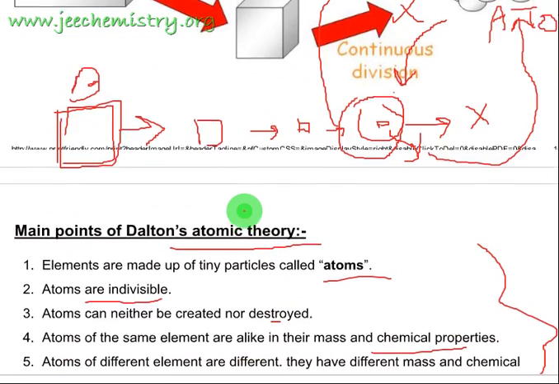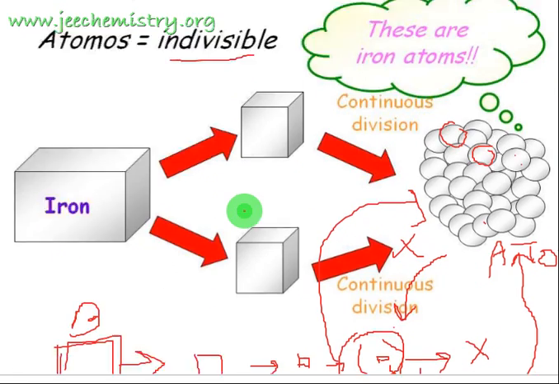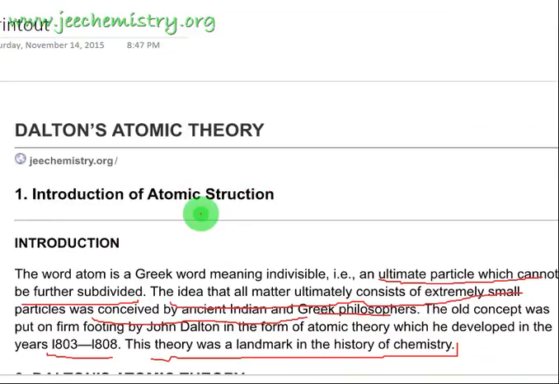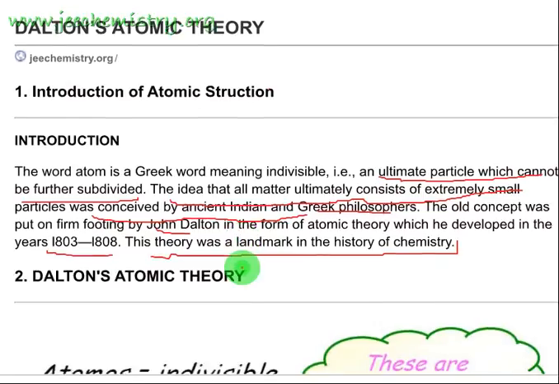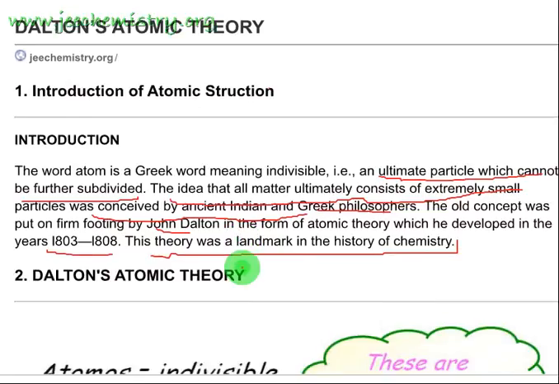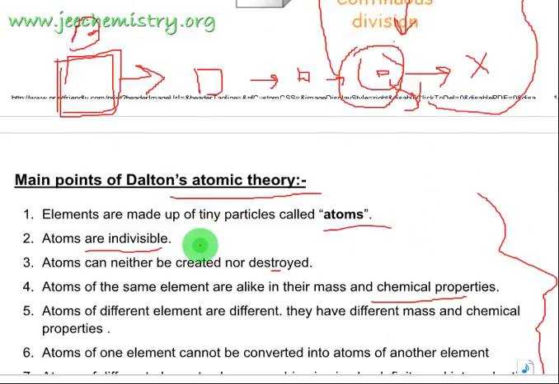This is enough. This chapter is atomic structure, and the first topic is John Dalton's atomic theory. You can say Dalton's atomic theory, but the full name is John Dalton's. It is a very basic and very good concept to start knowing about atoms and the smallest particles. You can read this topic from this website, where all of it is uploaded. It is enough for any exam.